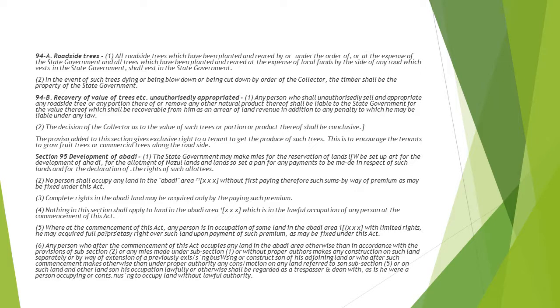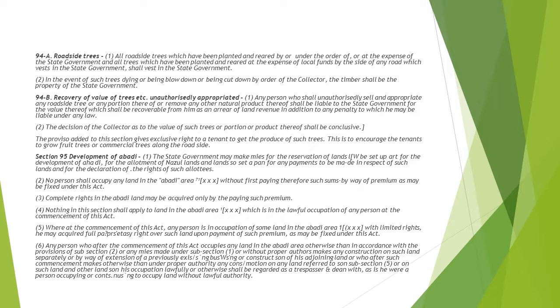We see there are a lot of trees by the side of the road. So this is talking about that. Then section 95 is talking about the development of abadi. There are particular abadi areas, abadi lands that are created. In that case, what premiums are to be paid, and whether a person is occupying such land before the commencement of this act or after, then what premiums these people will pay.